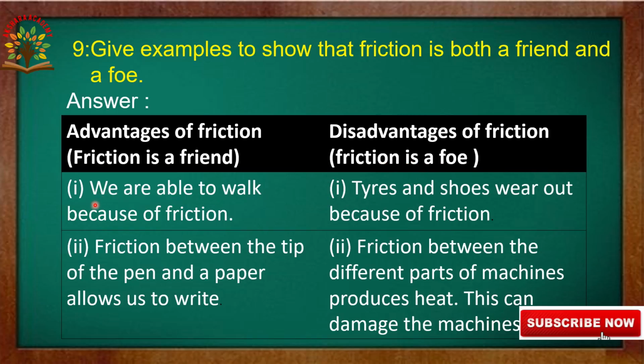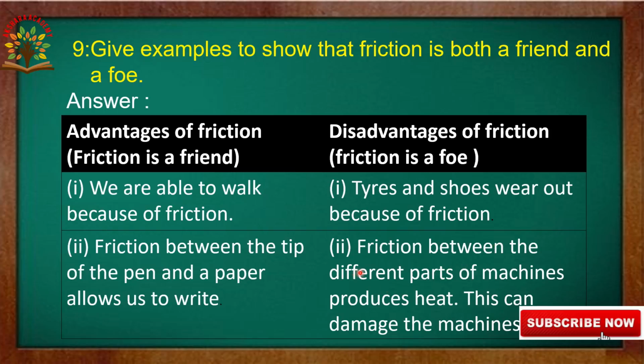First one, we are able to walk because of friction. Friction between the tip of the pen and paper allows us to write. Without friction, we can't walk. Without friction, we can't write. Here, the disadvantage: tires and shoes wear out because of friction. If you are using tires and shoes, after a few months they will wear. So that's why tires and shoes wear out because of friction.